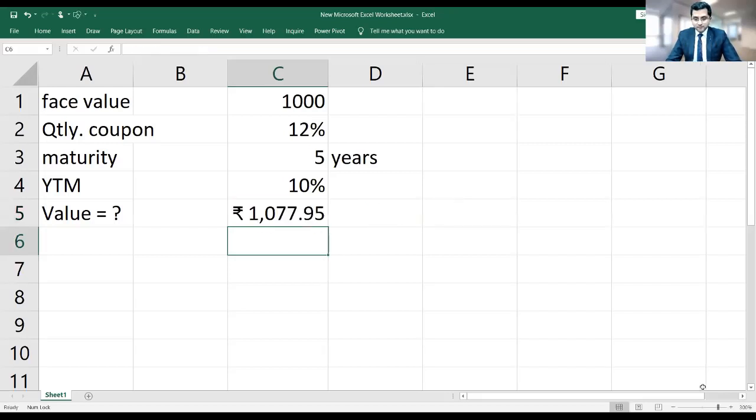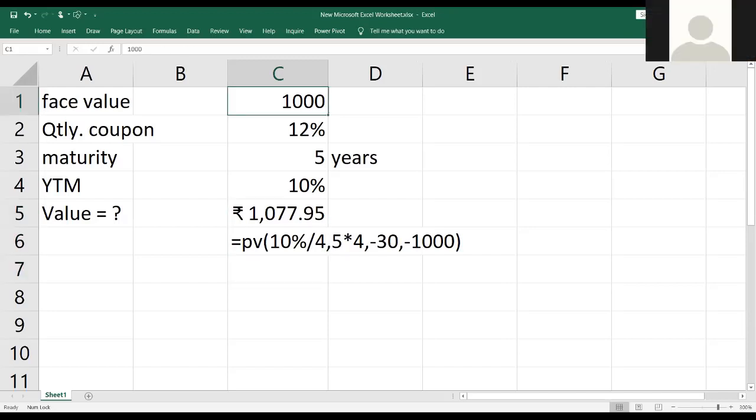So look here. This is how we can solve the quarterly compounding thing, sir. Right, sir? Yes, sir. Oh, thank you. Okay.